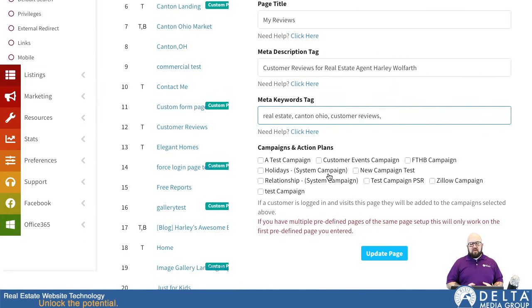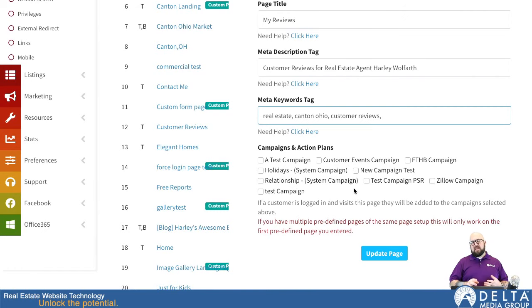The next thing you can do, and you can do this on all the predefined and custom pages, is you can go in here and you can select a campaign or an action plan. The idea is that if a customer is logged in on your website and they visit this page, they'll automatically be added to this campaign. So you would go into the campaign system, create the campaign ahead of time, and then you'd be able to select it from here. So if, for example, I made a campaign that I only wanted to send to people that visited my reviews page, I could create that campaign and say on the first day it sends out an email that says, hey, thanks for visiting my reviews page and reading over my reviews.